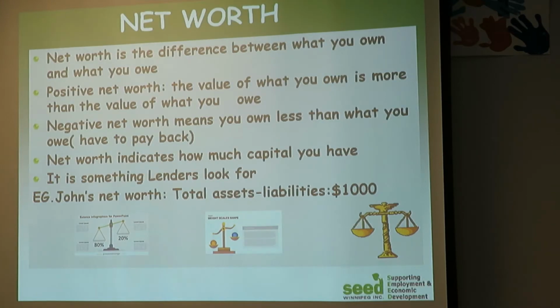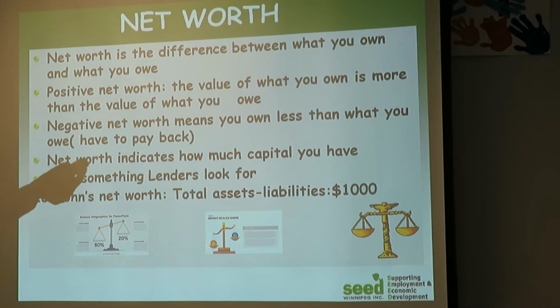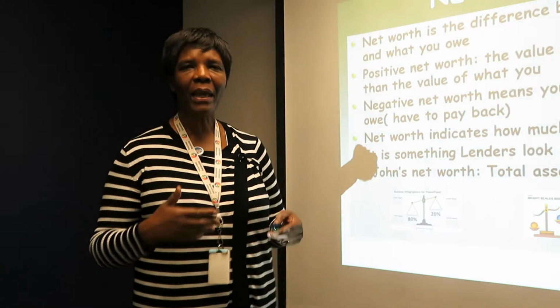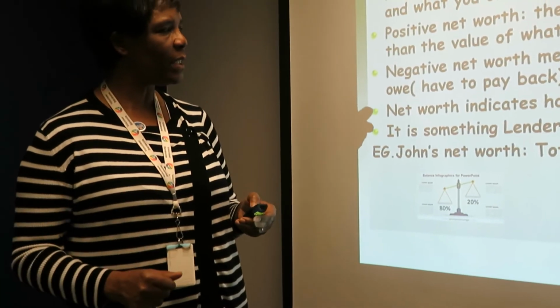So the net worth here will be then what we own, which are assets, minus what we owe, which is 2,000, and then the total amount will be 1,000. 3,000 minus 2,000 is 1,000. So we can say here that really we are doing well, because finally we have something we own. We have 1,000 already that we own. So we own, which is really interesting.